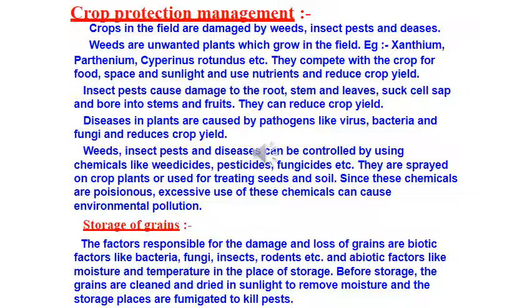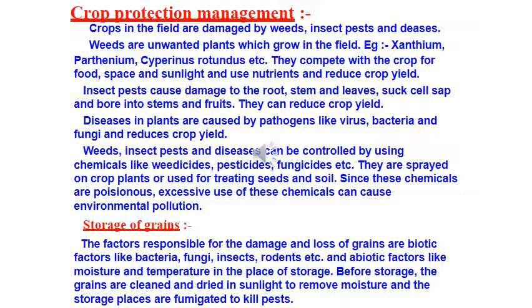Now, moving on to the next topic here, that is storage of grains. Once harvesting is done, we have to ensure that we are providing space for the storage of the grains. That's very important, because till now you have worked so hard as a farmer, but if you do not store it properly, again it will be a great loss and farmers won't be able to earn enough money.